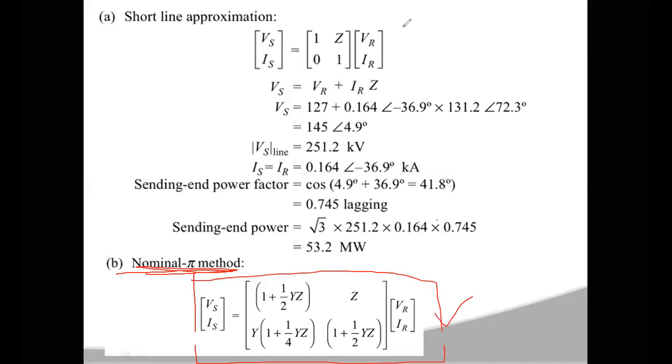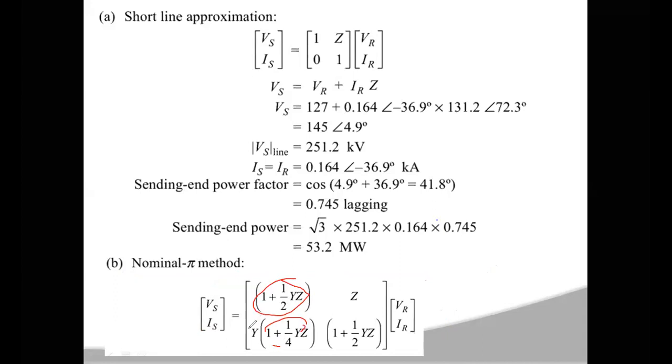Right. From this, what can you write for Vs? Vs is equal to (1 plus YZ by 2) into Vr plus Z into IR. In a similar manner, Is is equal to Y into (1 plus YZ by 4) into Vr plus (1 plus YZ by 2) into IR. So from these equations, you will get the values of Vs and Is. Right. So first you have to calculate these parameters, 1 plus YZ by 2 and Y into 1 plus YZ by 4. You calculate them.